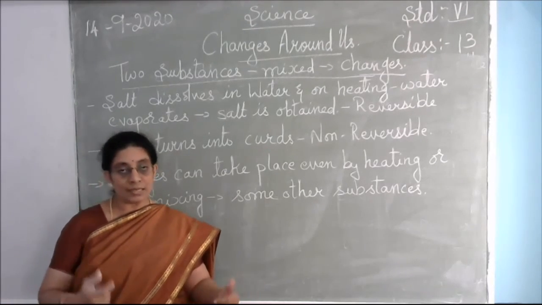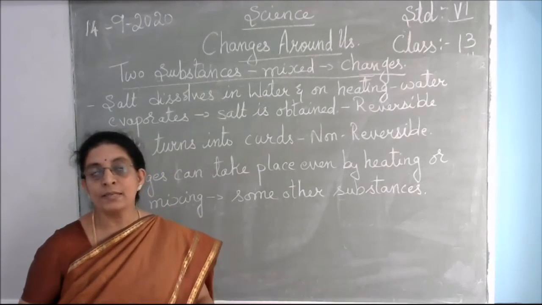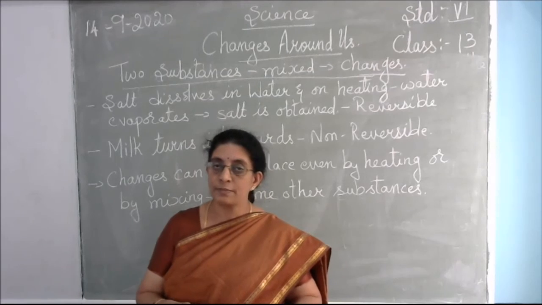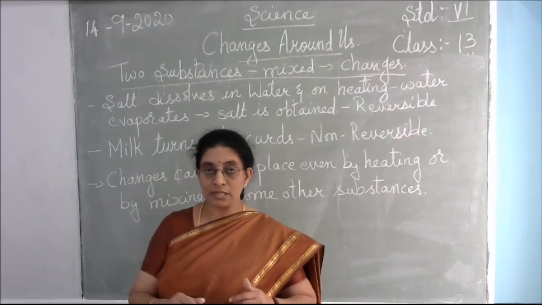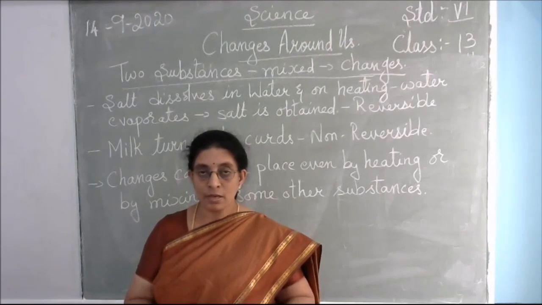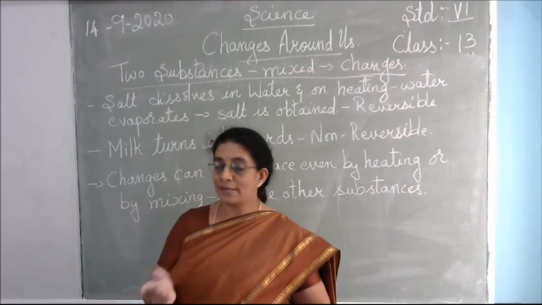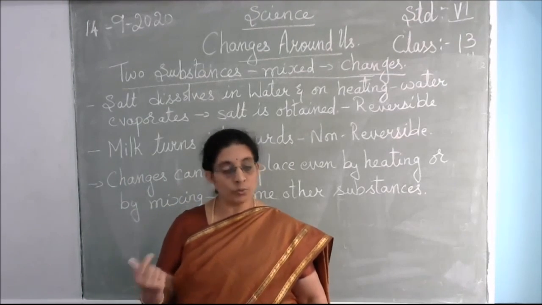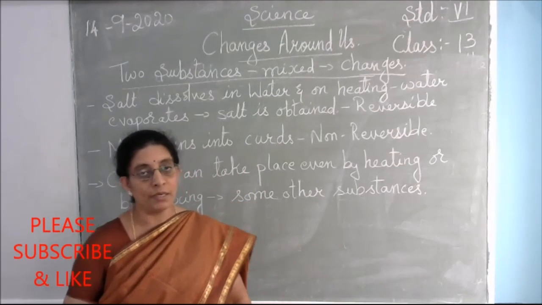So these are some of the examples which I have given you for reversible and non-reversible changes. So the changes around us can be grouped into two: one is reversible and one is non-reversible changes. So with this we come to the end of our lesson.